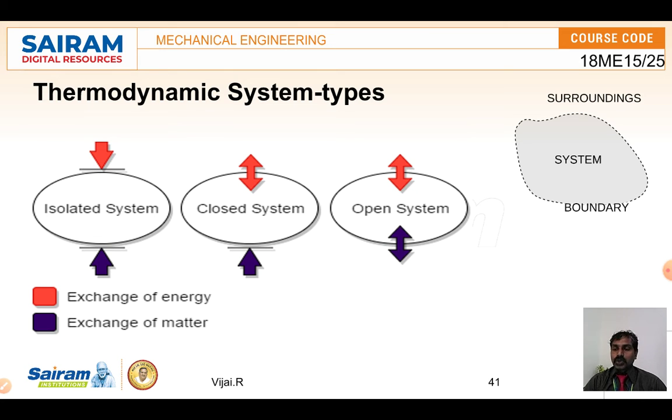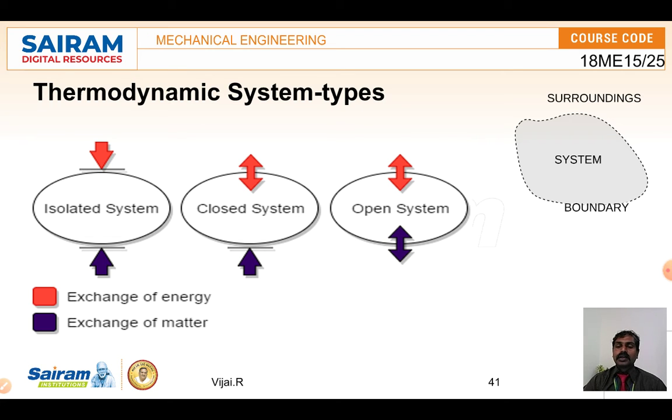So here we can see the three types of thermodynamic system: the isolated system, the closed system, and the open system. The red color shows the exchange of energy, and the blue color shows the exchange of matter, mass. In the first system, the isolated system, mass flow is restricted and heat exchange is also restricted. So nothing can move inside or outside. That is the isolated system.